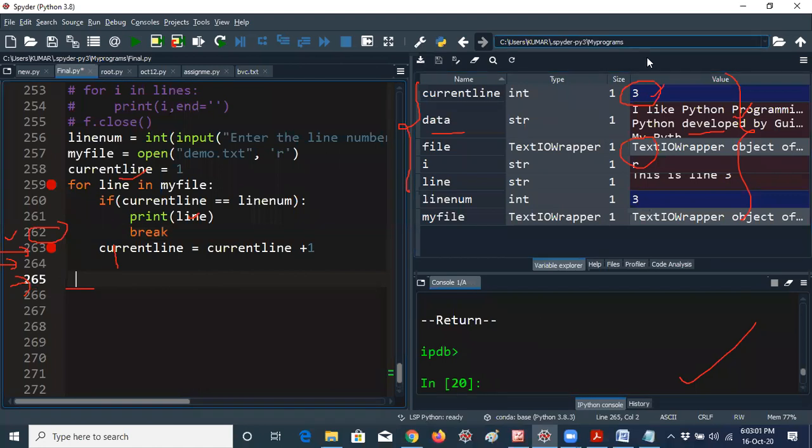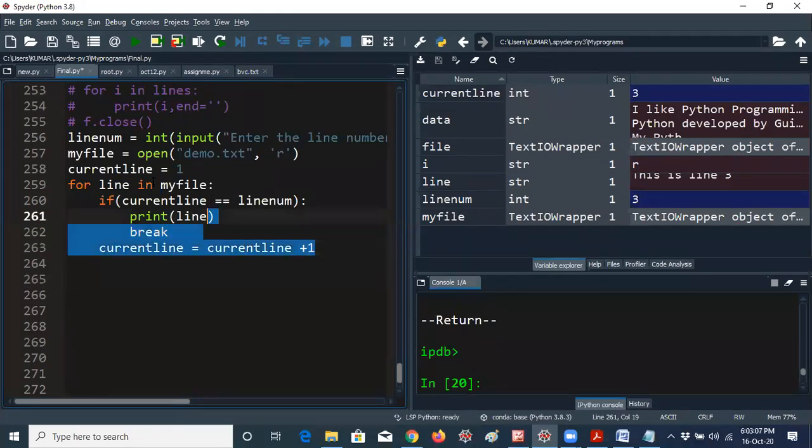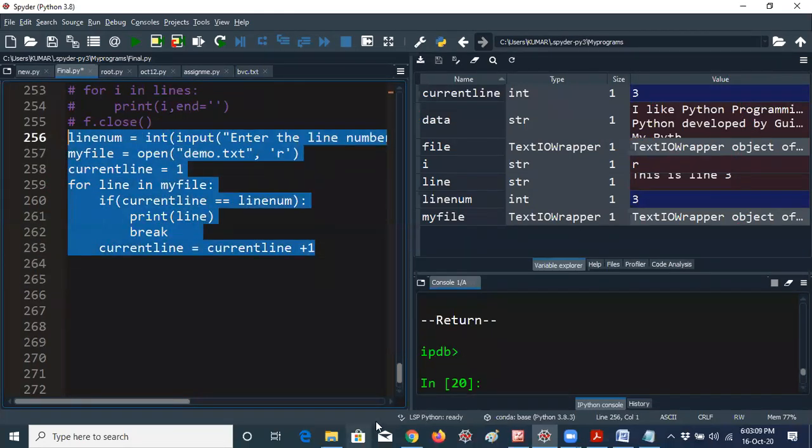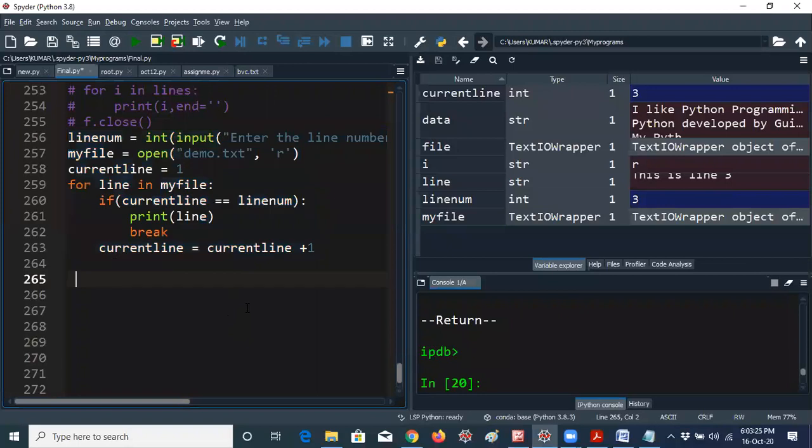Hope you understand, guys. Still you have any doubts? I'm sending the answer in the chat box. So you can take a screenshot or whatever. I'm sending this answer because I have not given this program in the material. Hope you understand, guys.